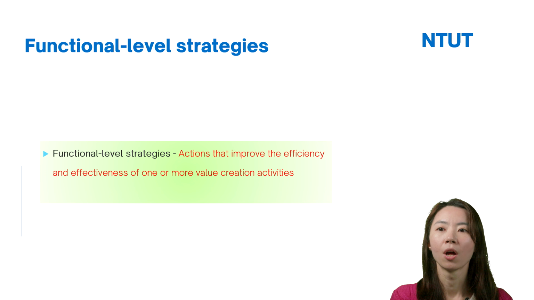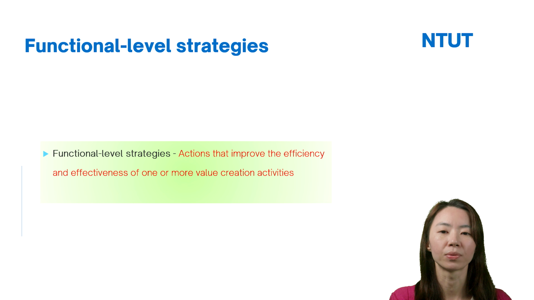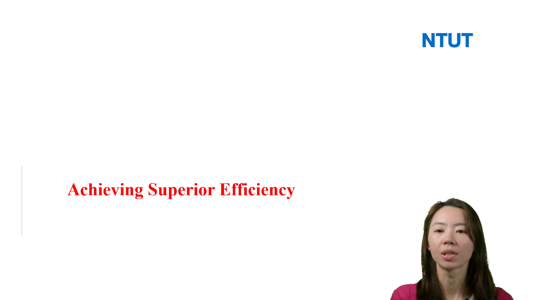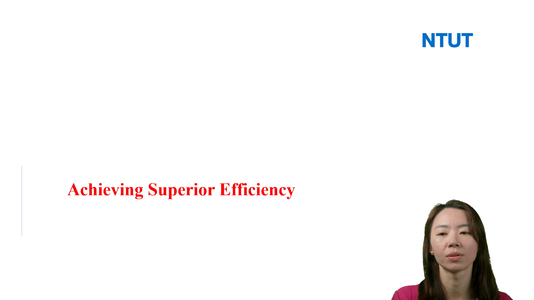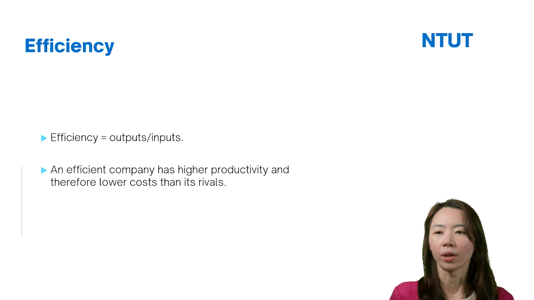Functional level strategies means the actions that improve the efficiency and effectiveness of one or more value creation activities. Next, I will talk about how the functional strategy can help firms achieve superior efficiency.